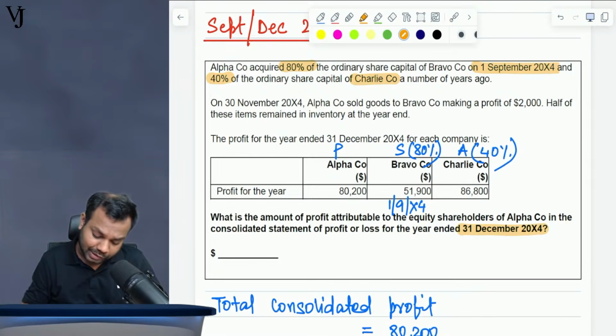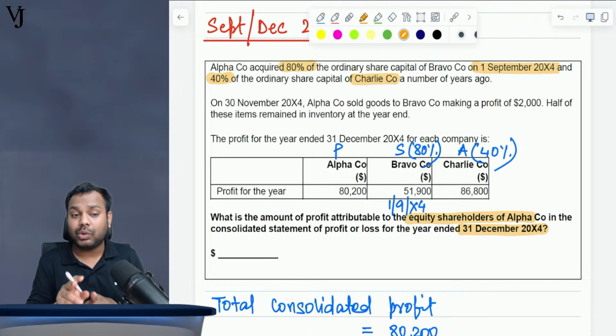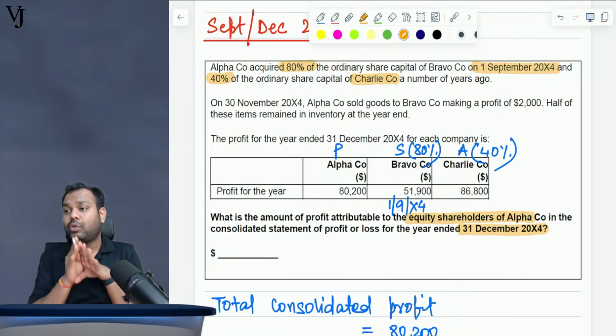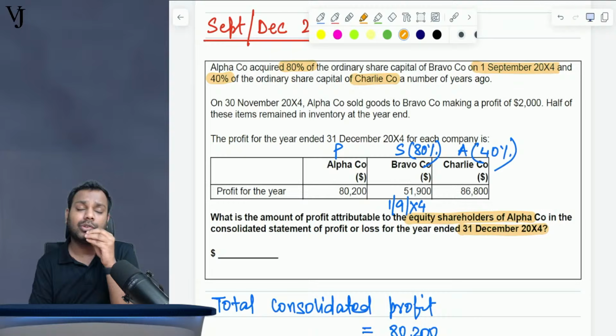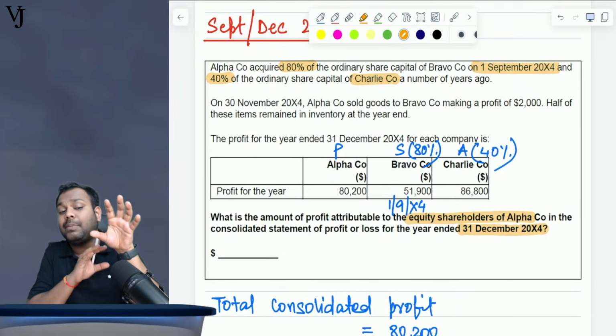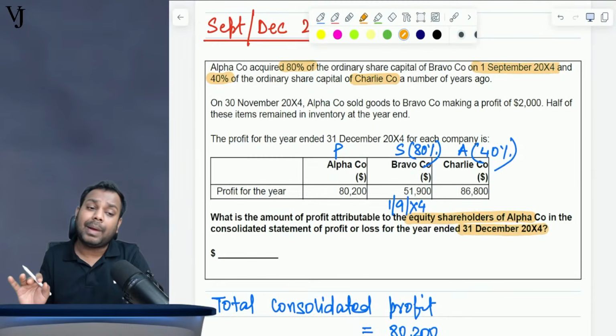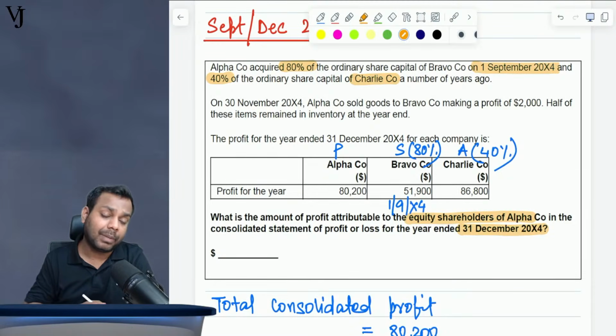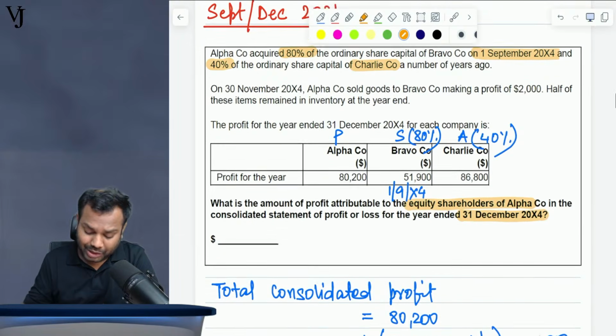Now what is the question asking for? What is the profit attributable to equity shareholders of Alpha? This is what I told you in the last class also: whenever the question asks for the amount attributable to the parent company, first of all, calculate the total profit. Then calculate what is attributable to NCI. Then whatever is the balancing figure is the profit attributable to the owners of the parent company.